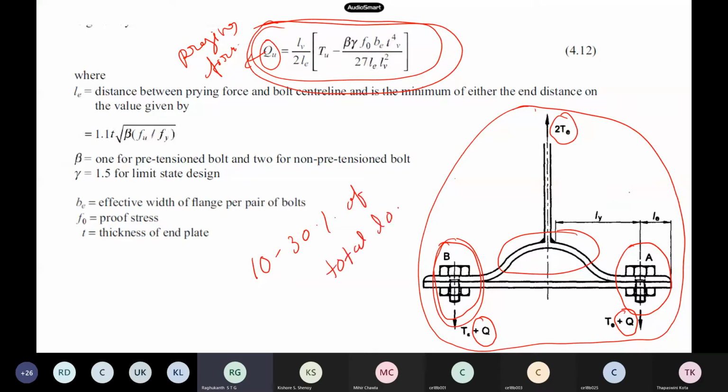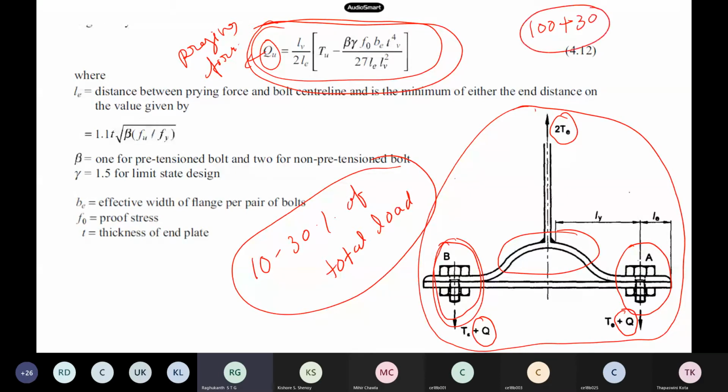So this is just a thumb rule actually. 10 to 30% is for prying the load. What they do is, suppose the design load is 100, you add some extra, like 30%, so that is something like 30. So you take the design load as 130 and then you design the bolts. This is a thumb rule people use, 10 to 30%.